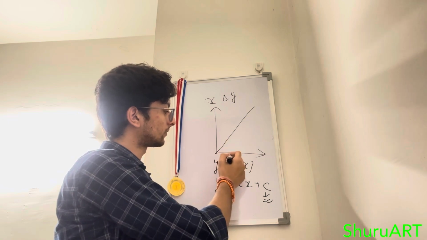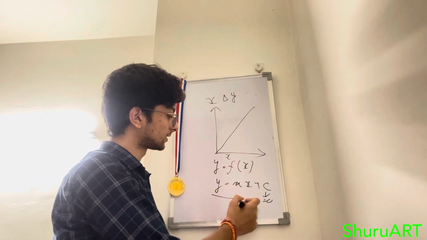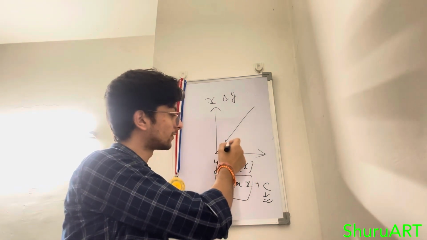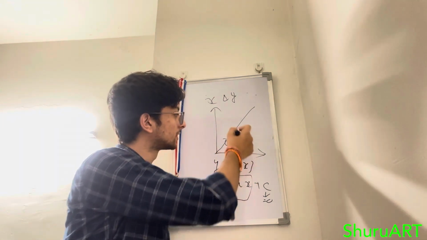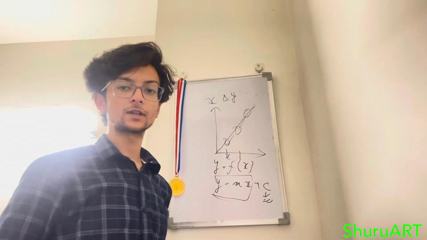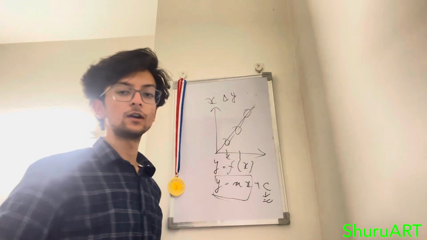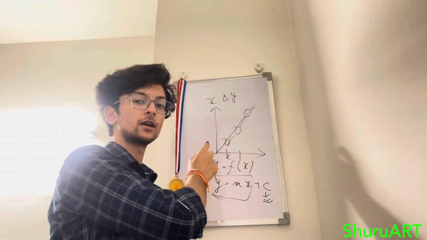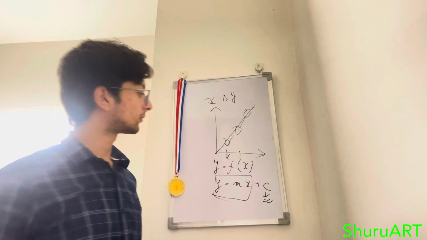We put values of x in this equation, y equals mx. We put some value of x, we get a value of y. We put another value of x, we get another value of y. Similarly, after joining these points, we get a straight line, and this is known as a linear line. So we can say that x and y form a linear graph.